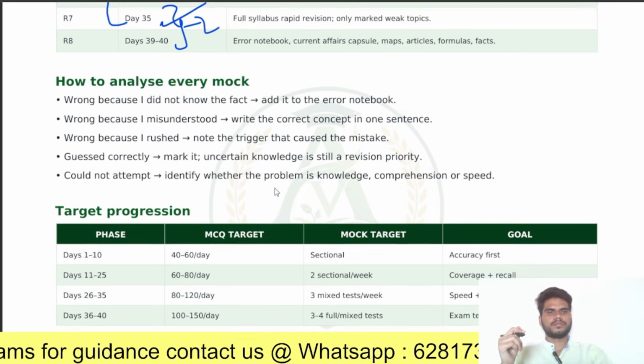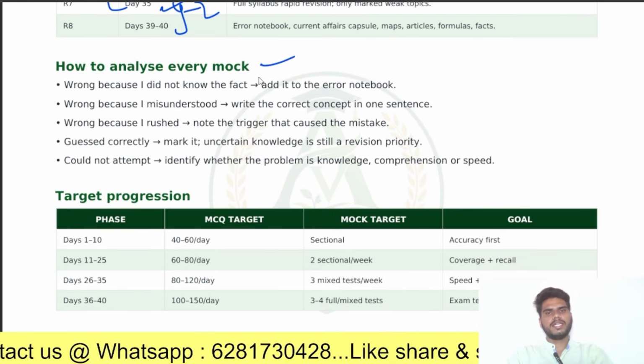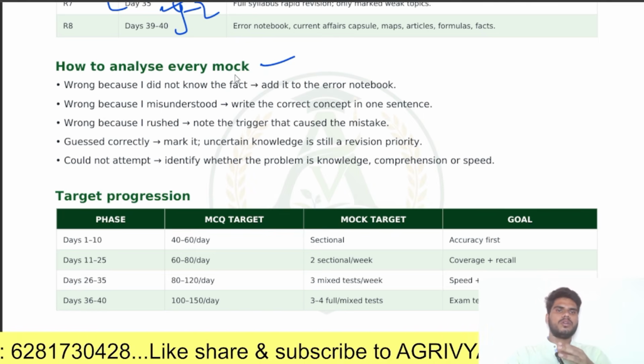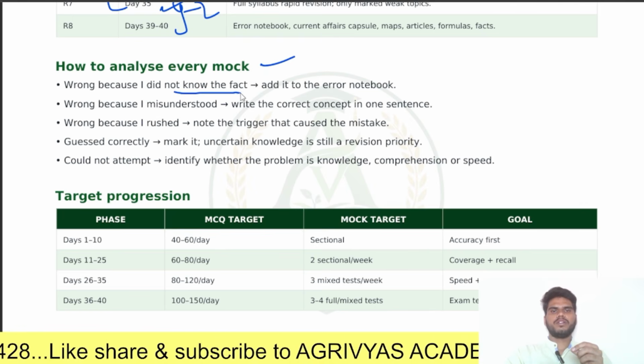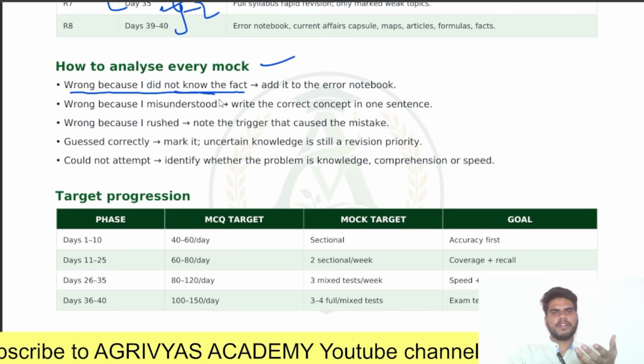Next, how to analyze your mock. This is very important. As we already said, you should be maintaining an error notebook. It is very important to maintain an error notebook. Say, wrong because I did not know the fact. If you did it wrong because you don't know the fact, just add it to the error notebook.